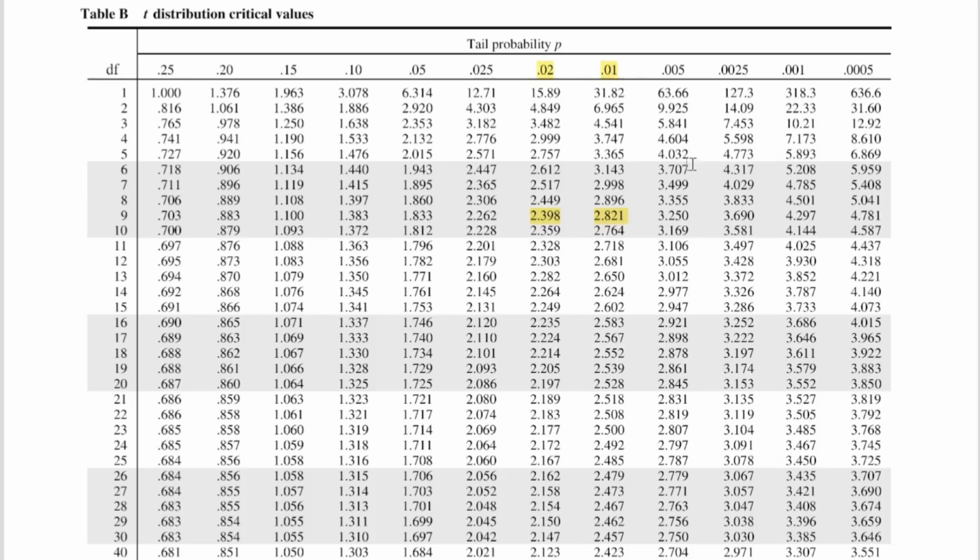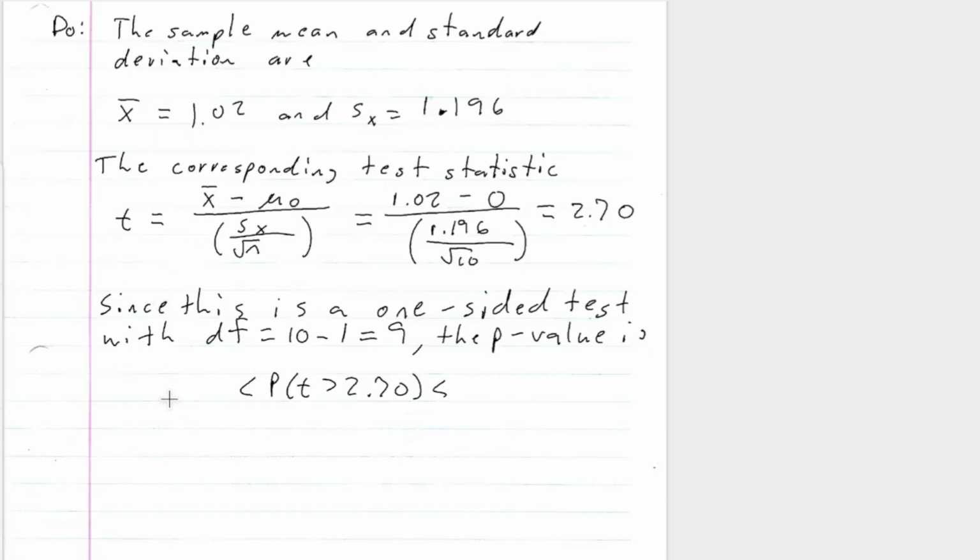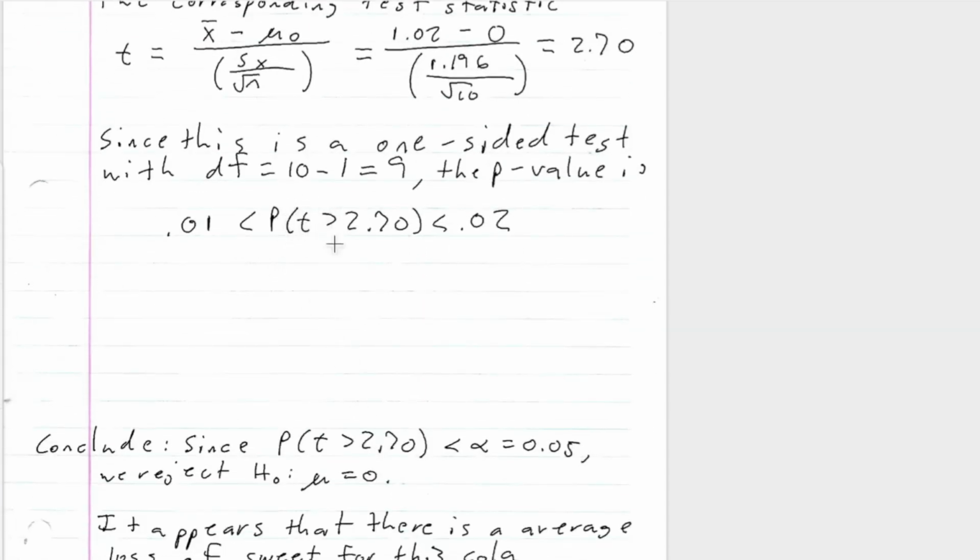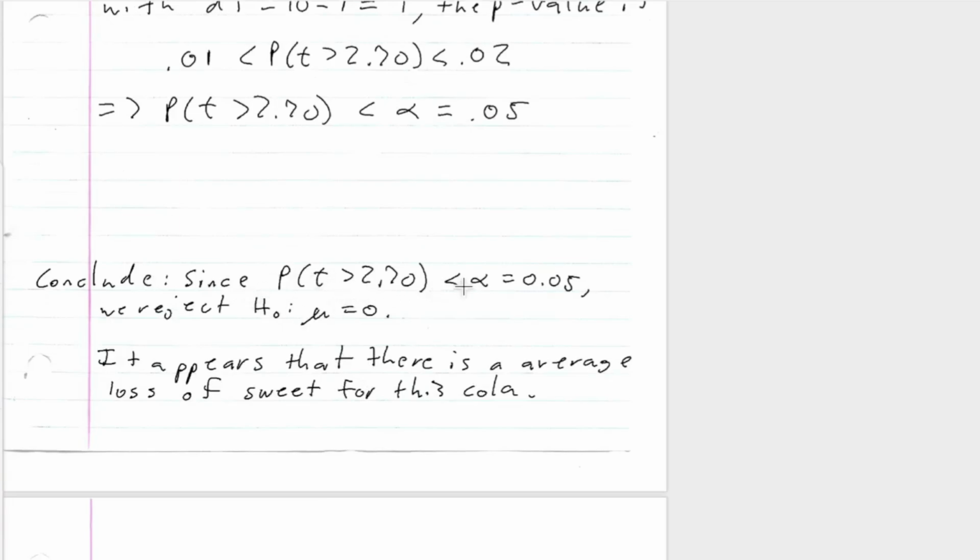So clearly, if our p-value is between 0.01 and 0.02, this means that the probability that t is bigger than 2.70 is less than alpha, which is 0.05, right? So we can conclude, since our p-value is less than alpha, which is 0.05, we reject the null hypothesis. So it does appear that there is an average loss of sweetness for this cola.